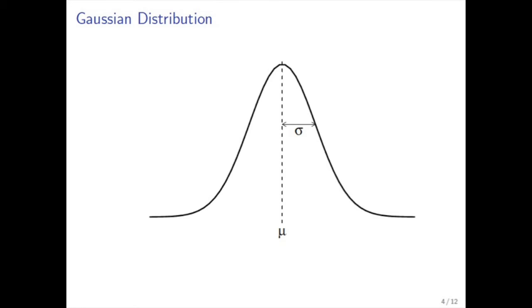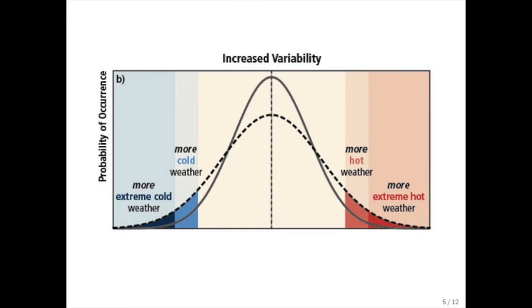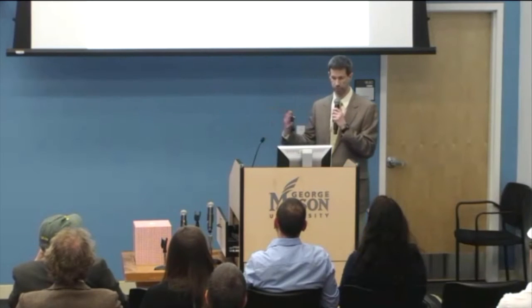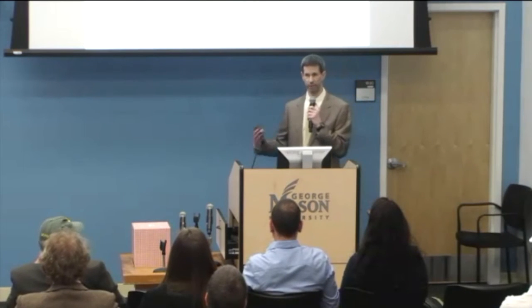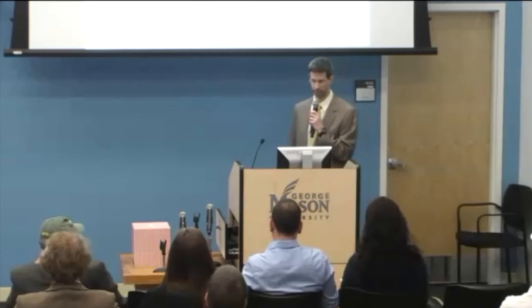The temperatures in this area are pretty well characterized by a Gaussian distribution or bell-shaped distribution. It's characterized by two parameters, a mean and a standard deviation. Now, if you have a theory that says that under global warming, the probability of these cold extremes will increase, that means the probability has to go up on the cold side. And if you have a wave, you have an equal and opposite. So as the wave moves around, you would also have a higher probability of the warm events. And so when you put those two together, that would imply the spread of the PDF has to increase, or the standard deviation has to increase. And so if you have more jet stream waviness, we would expect to see more variance, and that's a testable hypothesis. So that's what we looked at.